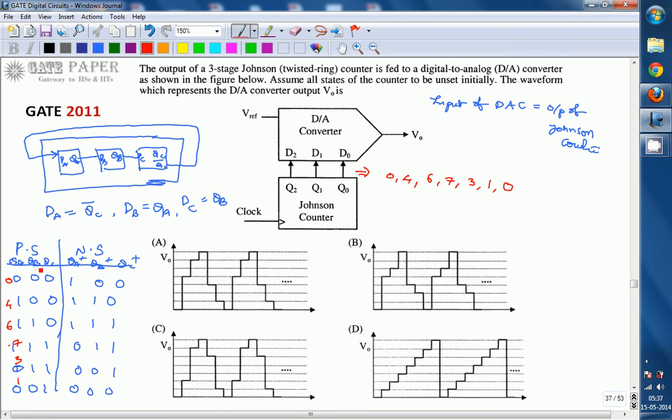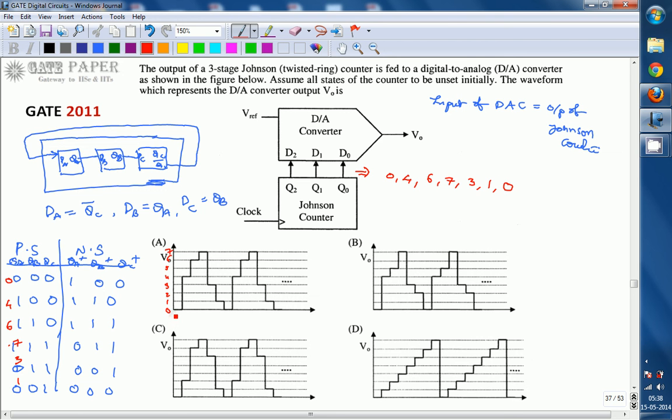Assume that the D2A converter is dealing with units. So this is 0, and then first unit, second unit, third unit, fourth, 5, 6, 7, the last one.